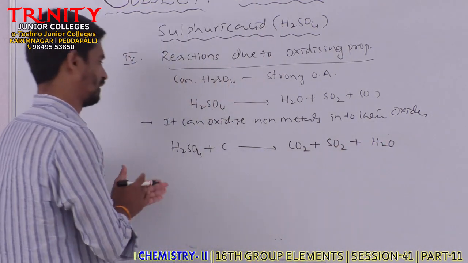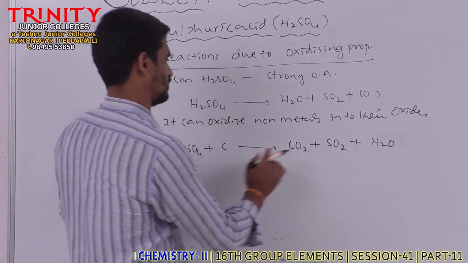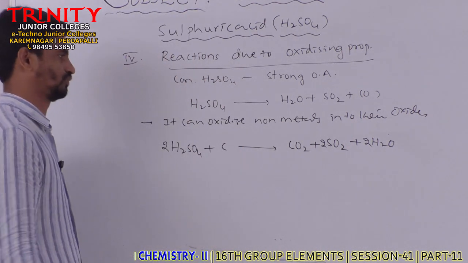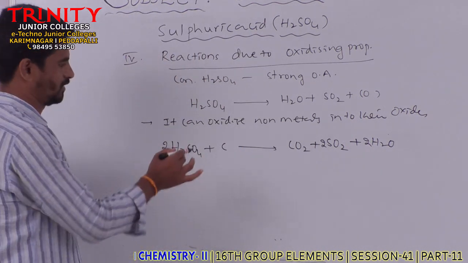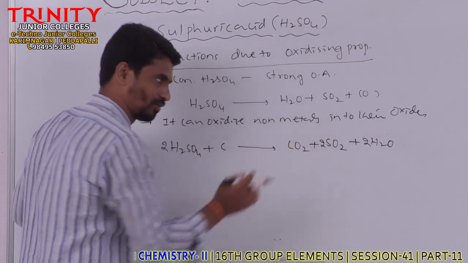Here, if we take 2 moles of this, we get 2SO2 plus 2H2O, balanced. 2 times 4 plus 2, 6 plus 2, 8 oxygens. Clear? So like this it can oxidize carbon to carbon dioxide.